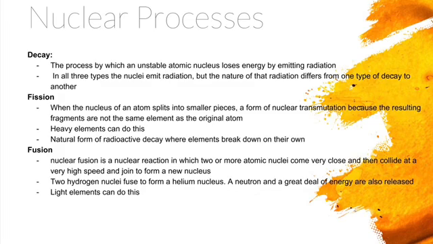Fission is when the nucleus of an atom splits into smaller pieces, a form of nuclear transmutation. The resulting fragments are not the same element as the original atom. They are releasing a large amount of energy in the process. Most commonly, this is done by firing a neutron at the nucleus of an atom. The energy of the neutron causes the target element to split into two or more elements that are lighter than the parent atom. This is the daughter atom. Heavy elements can do this. The natural form of radioactive decay is where elements break down on their own.